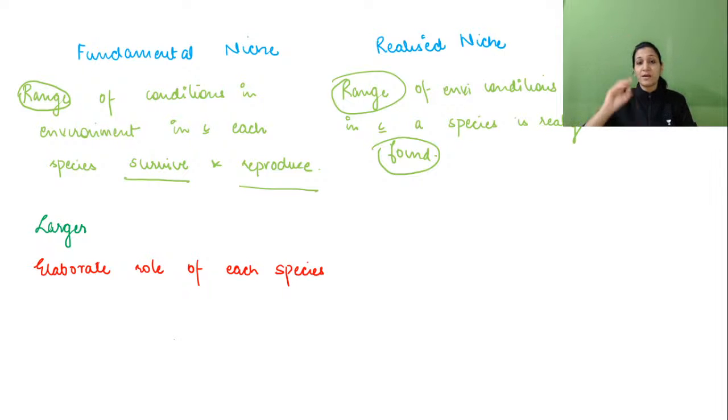Maybe there is a whole big tree and a bird can go and sit on any of the branches. But if it is preferring a middle branch or a lower branch, that is its realized niche, and this whole tree can be its fundamental niche. So realized niche and fundamental niche, these are the two things. I hope it is clear which thing will be called fundamental niche and which will be called realized niche. If we are saying a bird can sit on any branch of the tree, but it is preferring a specific branch, then when the specificity comes, it is definitely a realized niche.